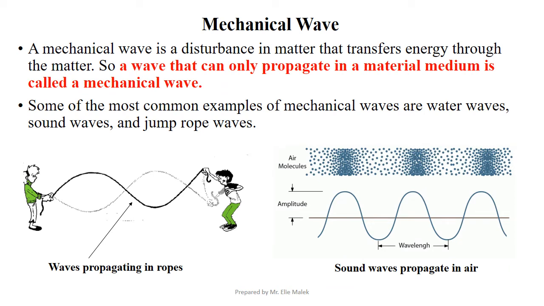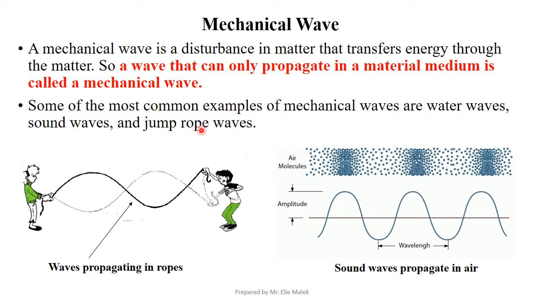What is a mechanical wave? A mechanical wave is a disturbance in matter that transfers energy through the matter. So a wave that can only propagate in a material medium is called a mechanical wave.